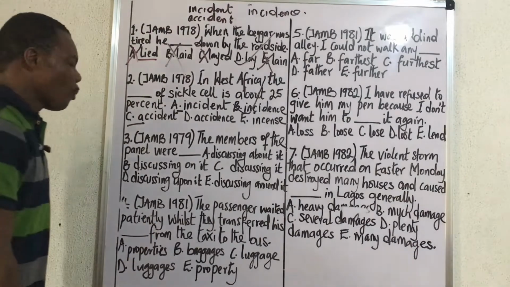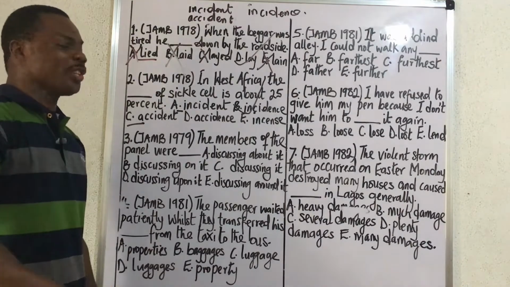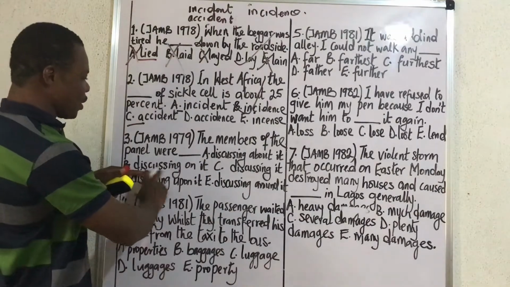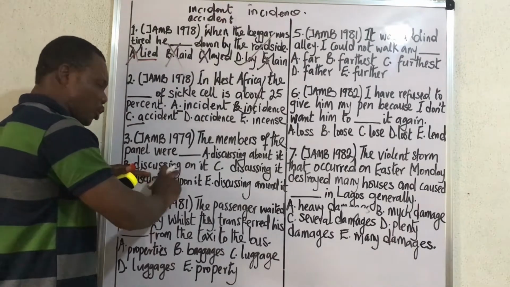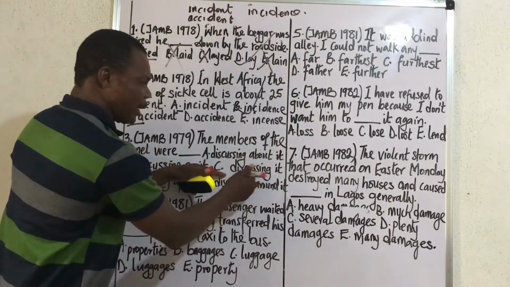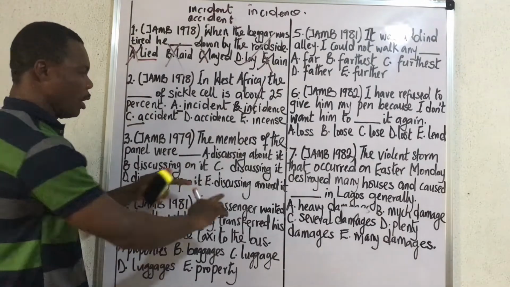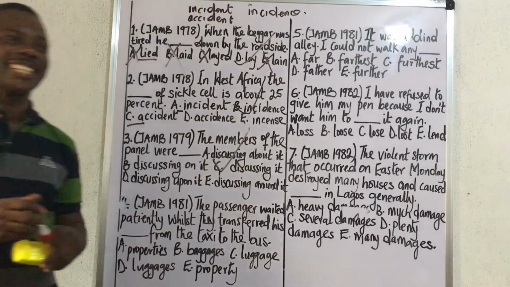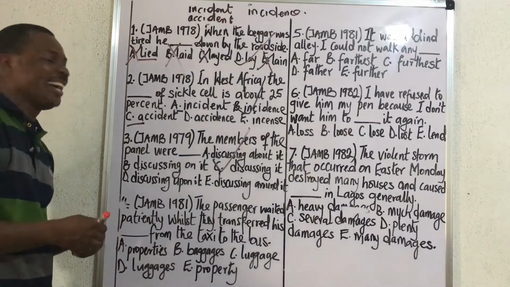All right? When you use the word discussing, it means talk about. So it does not take another preposition collocation again. By the time you add anything to join discussing, you are wrong, because discussing is talk about. So you cannot say talk about on it. What about this? Talk about it. This one does not have any preposition. Talk about upon it. Error. Talk about around it. Error. Talk about it. See. Correct. I can see excitement. So the correct answer is C. Discussing it. Okay, let's go.